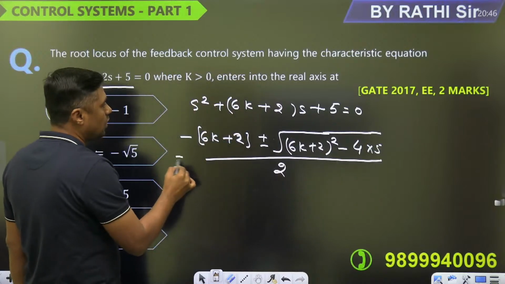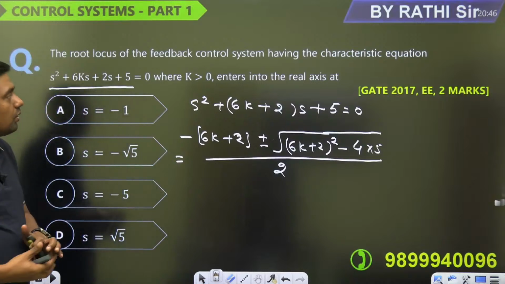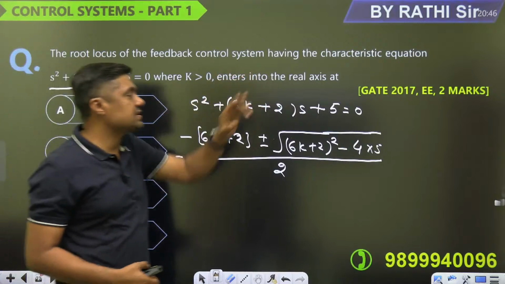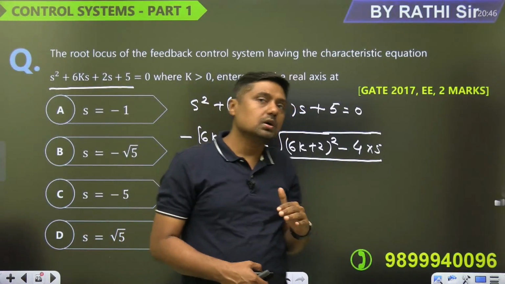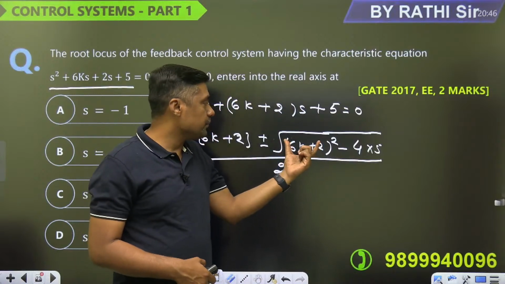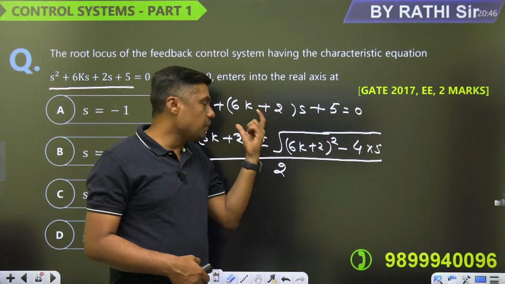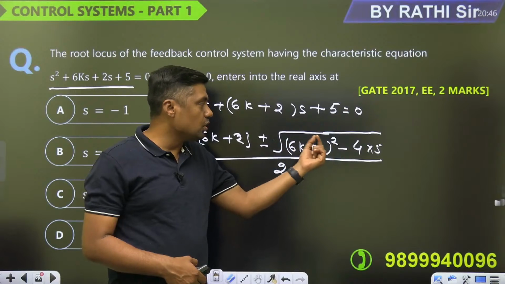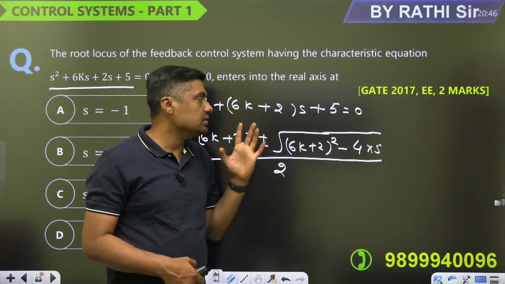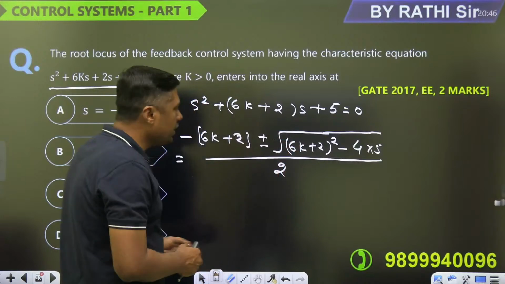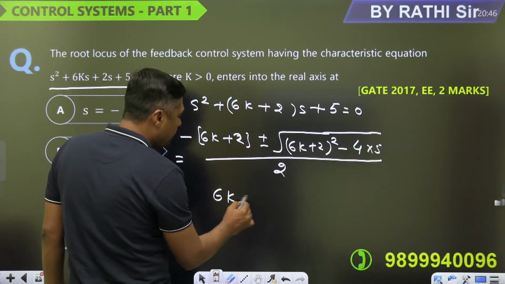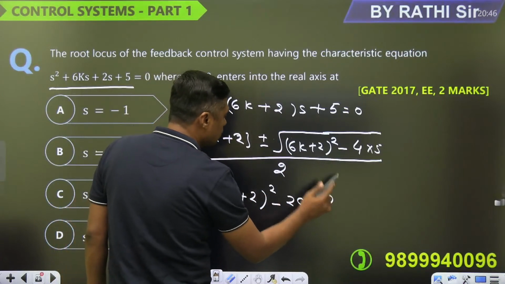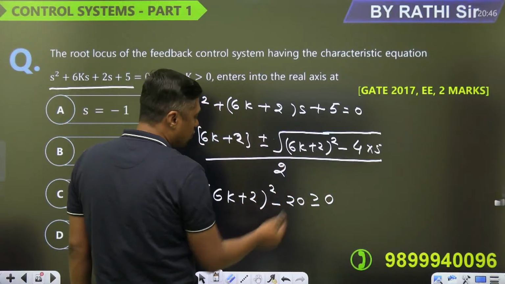These are the roots of this characteristic equation. Now, what do you want? Real roots, right? Then it enters into the real axis. So exactly at the boundary, if it is real roots, that part should not be imaginary. If this part should not be imaginary, this term, 6k plus 2 the whole square, should be greater than or equal to 20. Then that part is real. So you can equate 6k plus 2 the whole square minus 20 greater than or equal to 0 if you want the real root, and exactly at the boundary condition it is equal to 0.